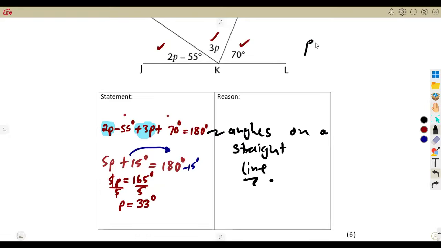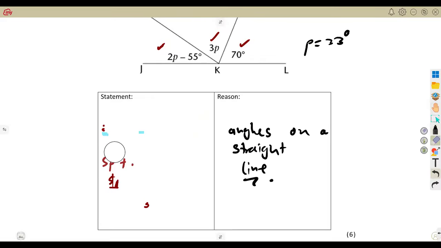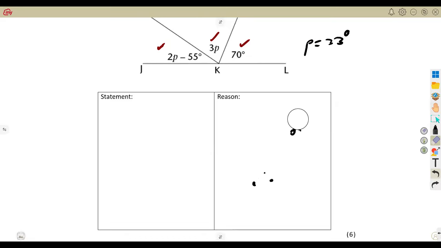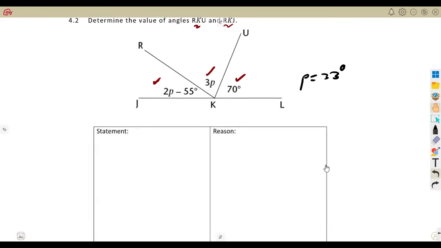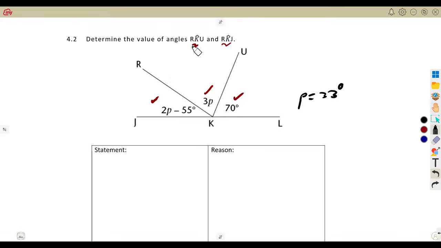So having or knowing that our P is 33 degrees, how now are we going to determine these angles that we are given? That is the angle RKU. So angle RKU is going to be what? So this one, it is just calculating. There's no need for a statement. It was just substituting. RKU is this one, R to K to U, like this. The angle that is this one inside. That is the angle formed.